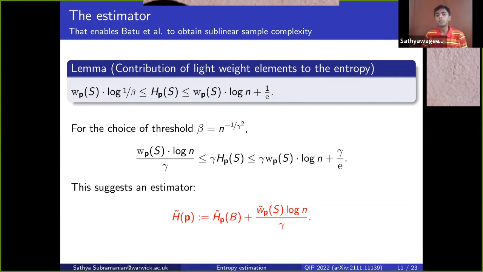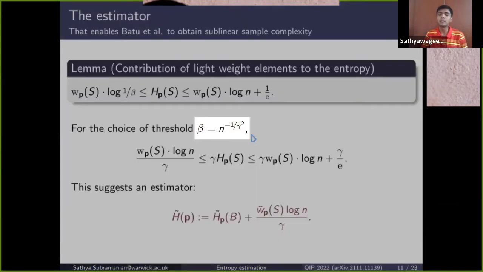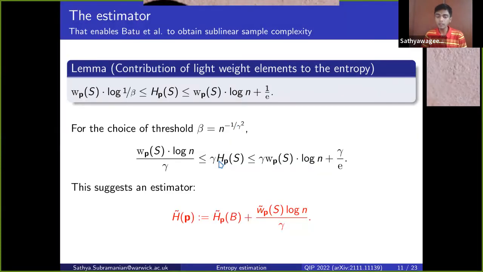In particular, if we choose the threshold to be of the form n to the minus 1 over gamma squared, then the upper and lower bounds on the contribution of the lightweight elements to the entropy look like this function here, which is gamma, the weight of S, times log n over gamma. And this suggests that in our strategy on the previous slide, we said that we're going to write the entropy as the sum of the contribution of the light and the heavy elements separately.